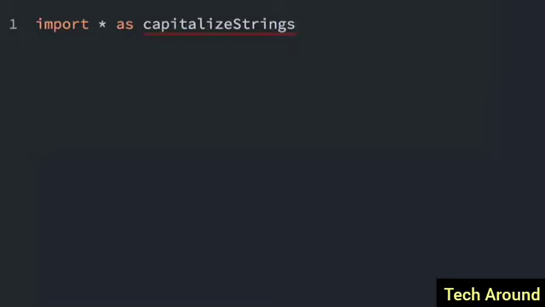Then I'm going to say what I'm importing it from, and I just put the file name, in this case capitalizeStrings. Sometimes you would have to put a dot slash if it's in the same directory, and I'll make sure to put a semicolon at the end. So if you're importing everything, you always start off with import star as, and then this can be any object name that you create. Then you put from, and then you put the file name in quotation marks, just like that.